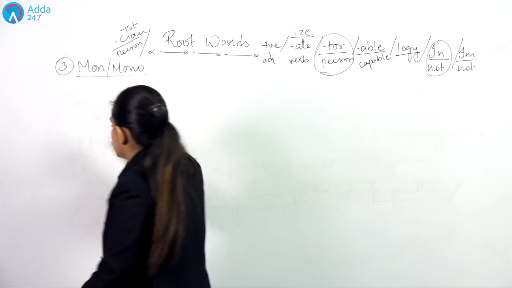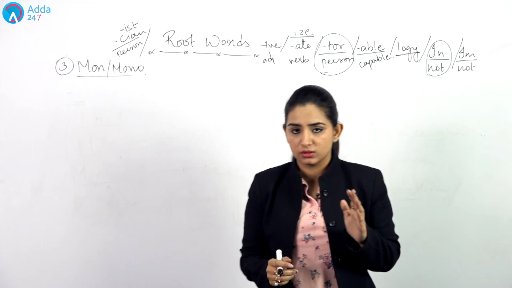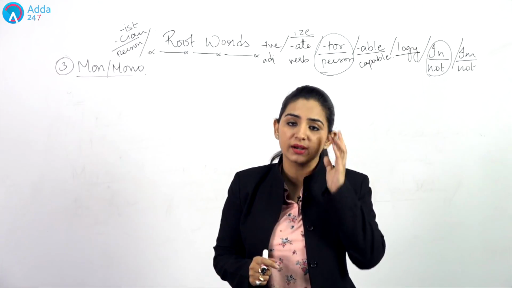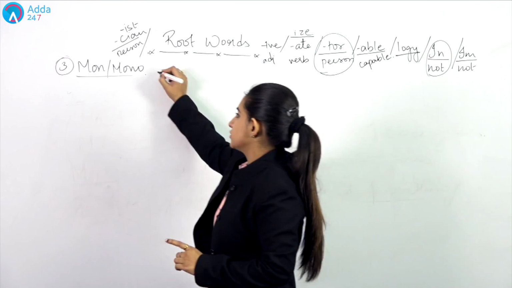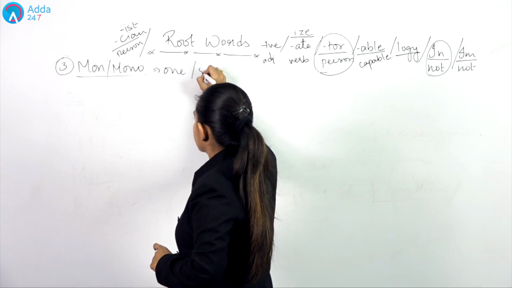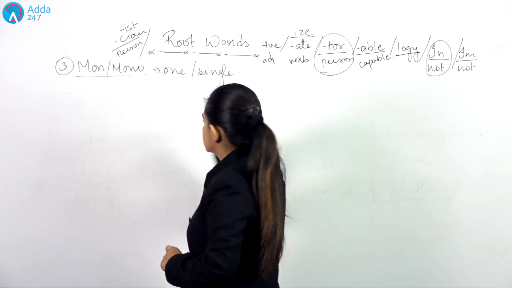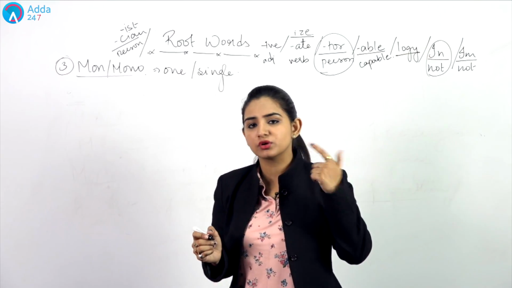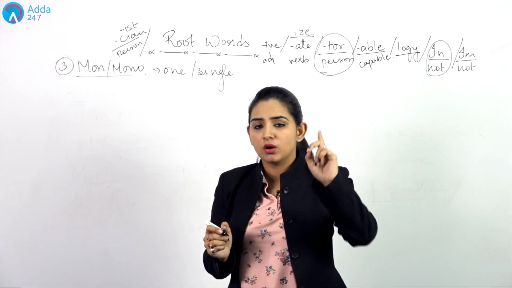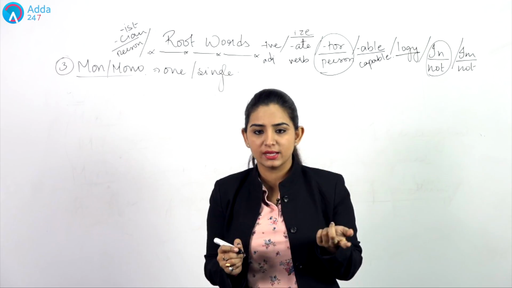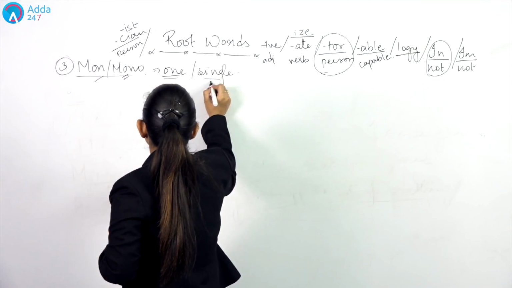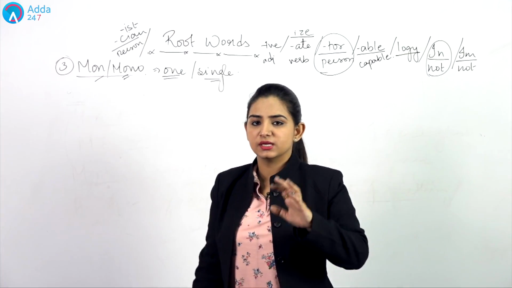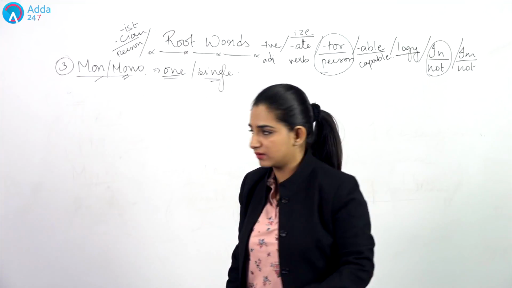In the previous video, I told you about monocular, right? That is relating to one eye. So, mono or mon is actually related to one or being single. That was also related to one eye. Monocular is also relating to one eye only, and that is why we say mon or mono is relating to one or single person, single eye, single anything that is single, right?